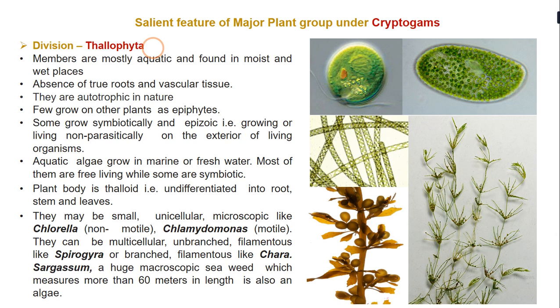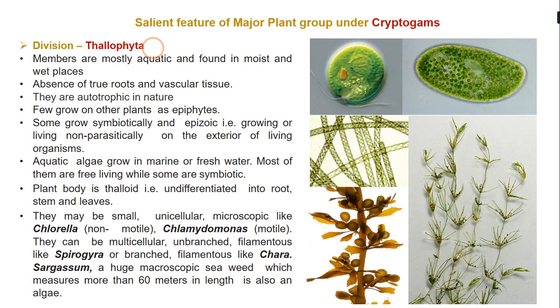The members are mostly aquatic, and if they are not aquatic, they are found in moist and wet places. Why are they aquatic and found in moist and wet places? Because in moist places there is a lot of availability of organic content, which is required by these organisms for their growth. It acts as a nutrient for the growth of these organisms.